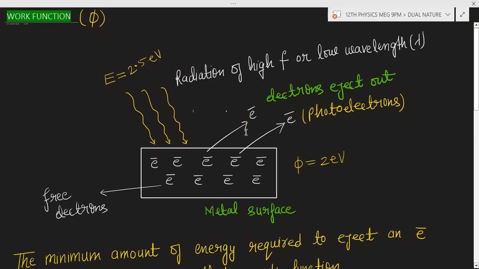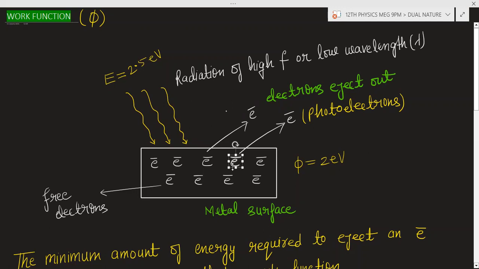So if I am assuming that I have given 2.5 electron volt energy to this electron, and 2 electron volt energy is expended to overcome the work function.